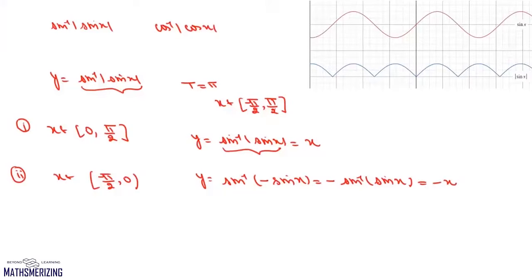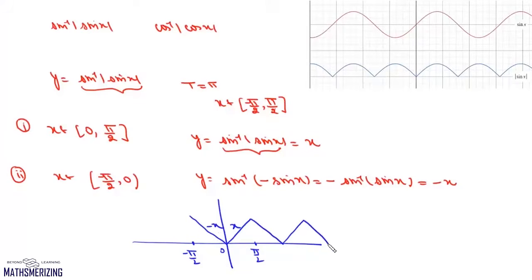So we'll draw this graph, then from 0 to pi by 2, it is plus x, and from minus pi by 2 to 0, it is minus x. So all we need to do is repeat this graph to get the graph of sin inverse of mod sin x. So that is the graph of sin inverse of mod sin x, and this is pi, 2 pi, minus pi,